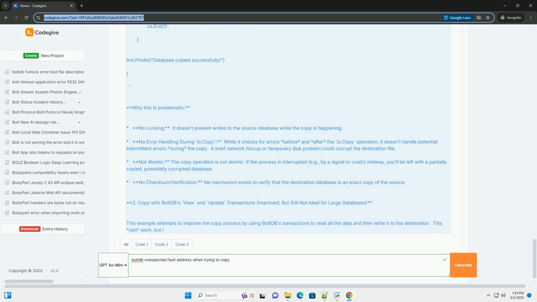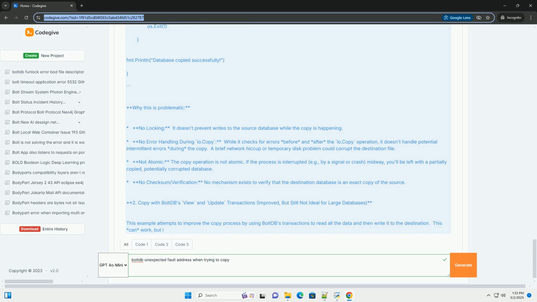BoltDB integrity checks: consider occasionally running BoltDB's Check function on the original database to proactively detect corruption before you even attempt to copy it. While Check can detect some forms of corruption, it doesn't guarantee that the database is entirely free of issues. It's a good practice nonetheless. Redundancy: implement a backup strategy with multiple backups stored in different locations. If one backup is corrupted, you'll have another one available.